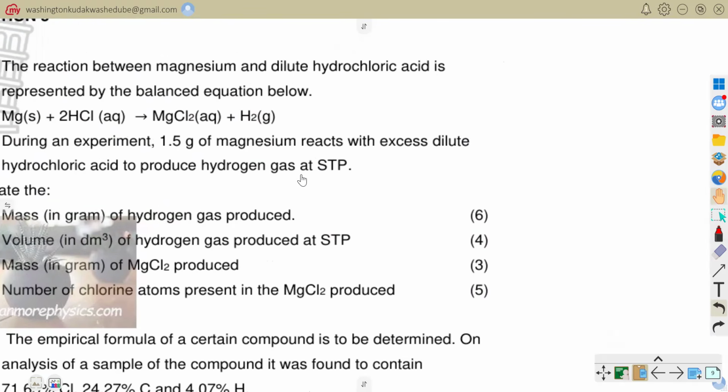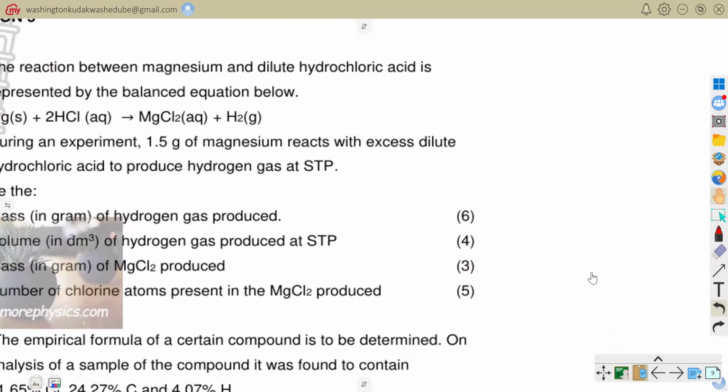So that is 5.11. For our 5.11, I would say the number of moles of magnesium is equal to 1.5 grams divided by the atomic mass of magnesium.